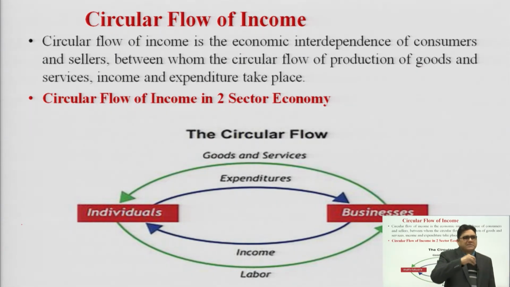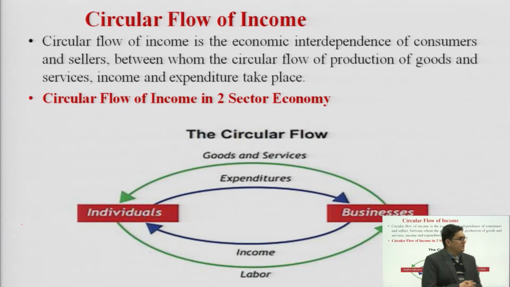So all these examples that I have cited, from Britain, from America, from India, what ultimately they are trying to ensure is that our companies and our individuals have the maximum money in hand, so that the circular flow of income can be maximized. Now this circular flow of income happens in various forms of the economy. We will be discussing broadly three major forms of the economy: the two sector economy, the three sector economy, and the four sector economy.